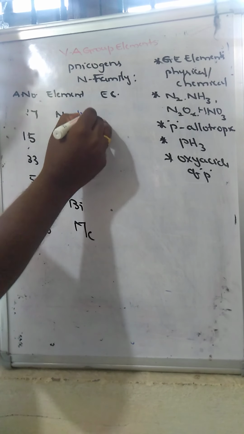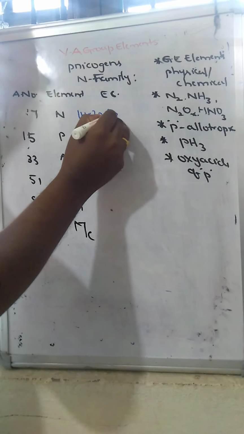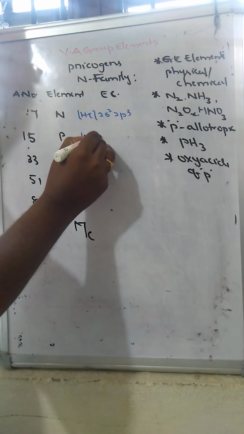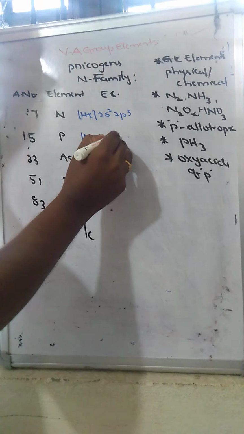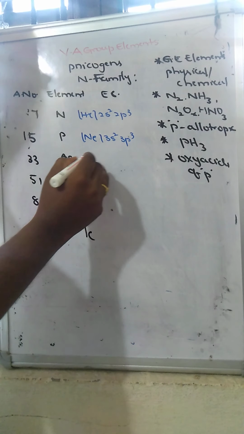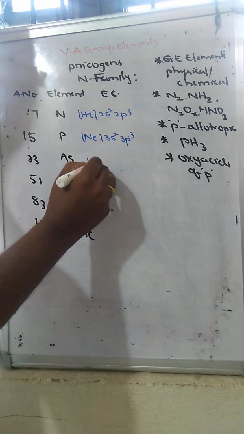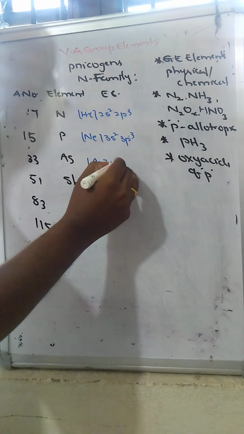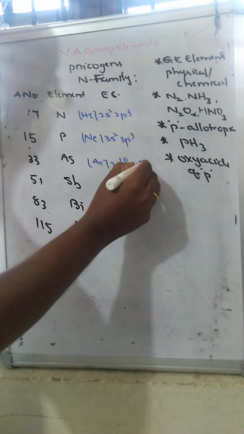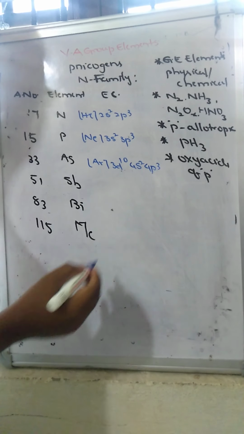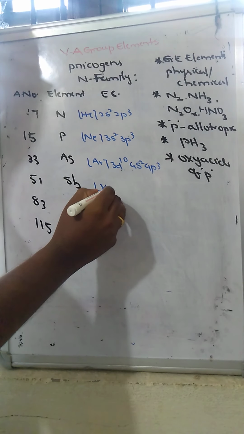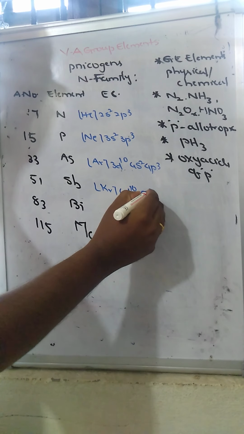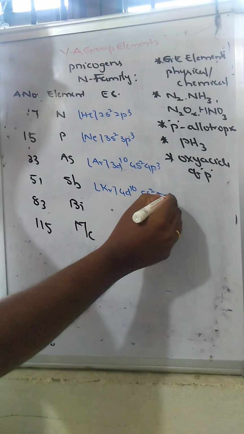If you write the electronic configuration of this 15th group of elements: nitrogen, helium core, 2s2, 2p3. Now neon, 3s2, 3p3. Argon, 3d10, 4s2, 4p3. Now krypton, 4d10, 5s2, 5p3.